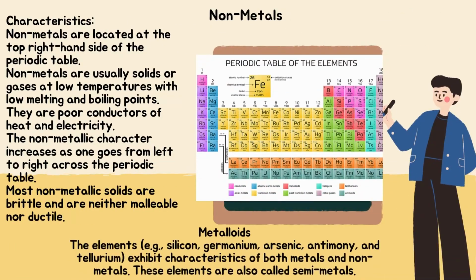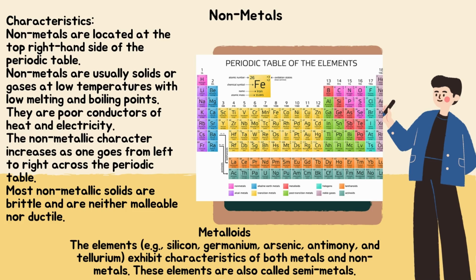Non-metals, characteristics. Non-metals are located at the top right-hand side of the periodic table. Non-metals are usually solids or gases at low temperatures with low melting and boiling points. They are poor conductors of heat and electricity. The non-metallic character increases as one goes from left to right across the periodic table. Most non-metallic solids are brittle and are neither malleable nor ductile.